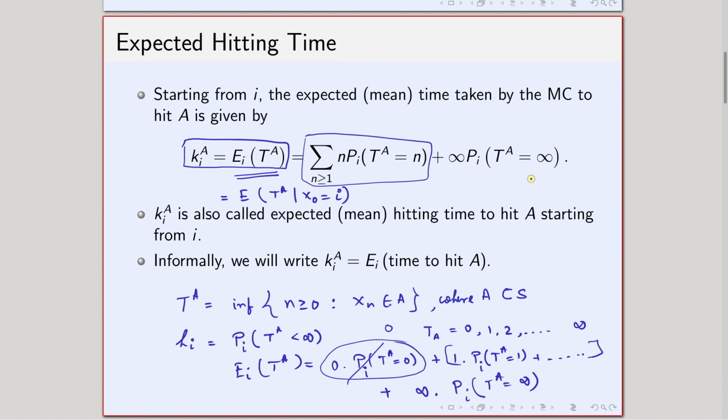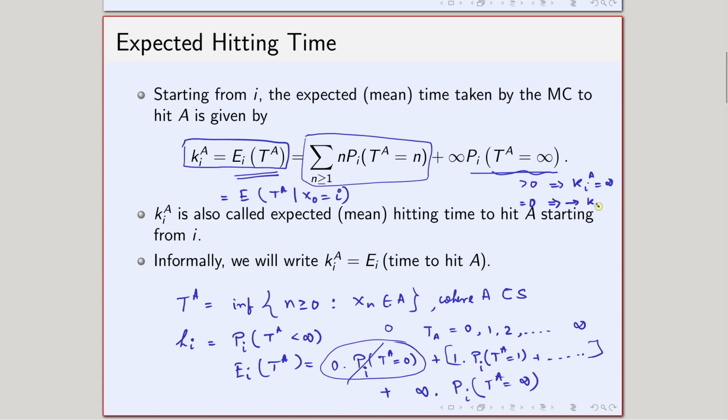Now, one thing is for sure from here, that if this quantity is strictly greater than 0, then this expectation has to be infinity, because one infinity is there, it will make everything infinity. But if this probability is 0, there are two possibilities in this case.